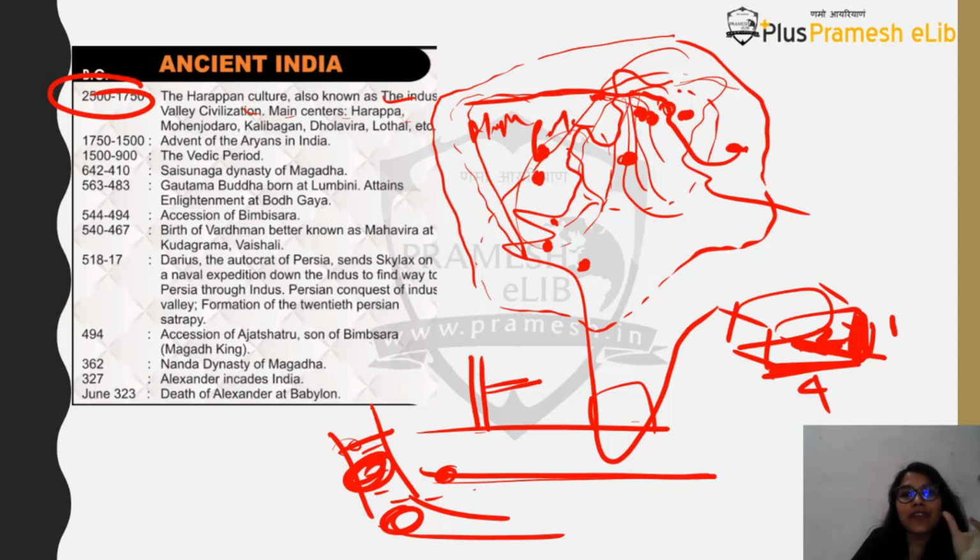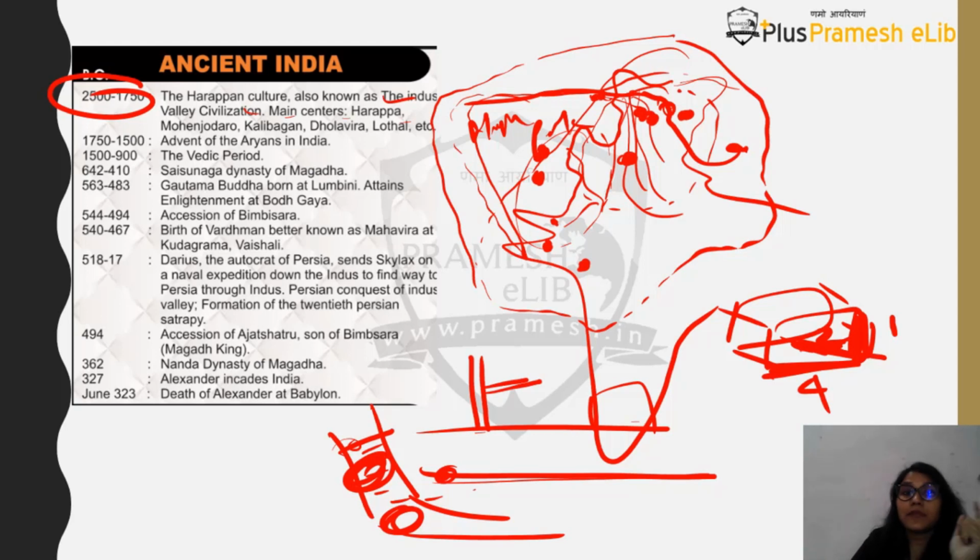Then, what are the few striking features about religious worship? It was considered that they might have known about something like black magic also. They used to worship nature, but no religious temples have been found. There was no presence of horses, because it has been asked in UPSC. Horses were not found in this particular time period.